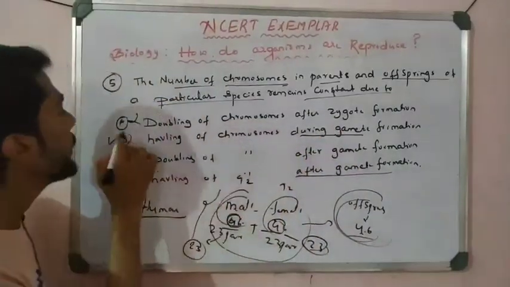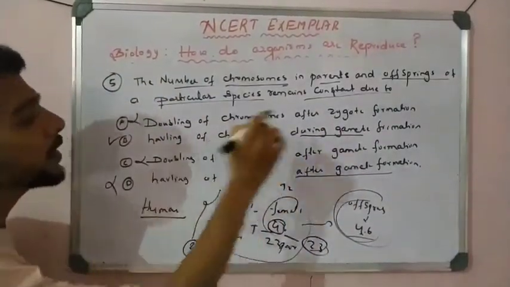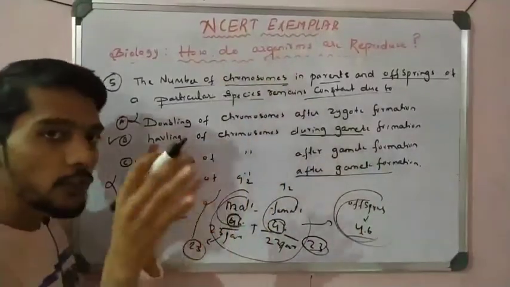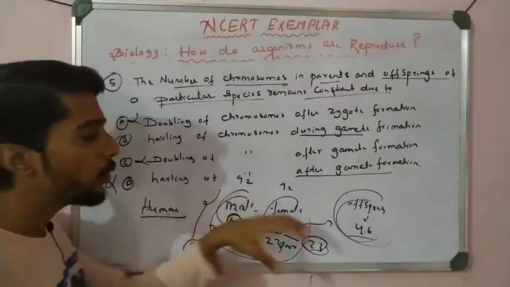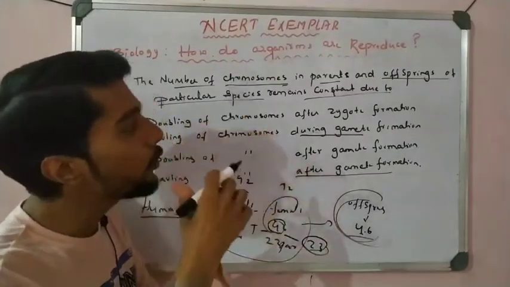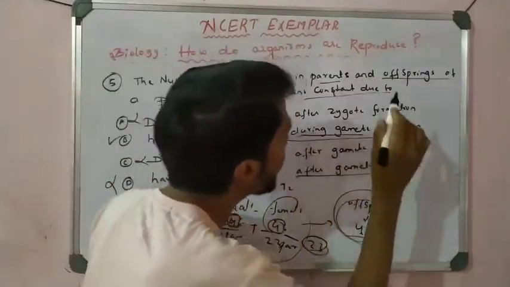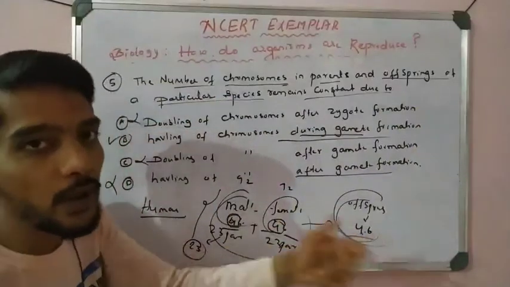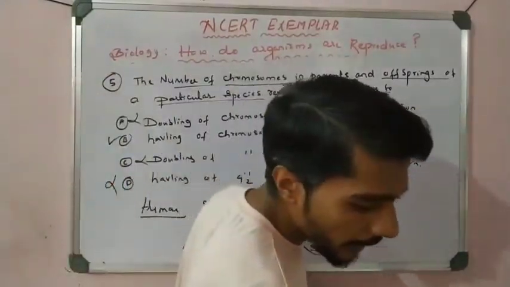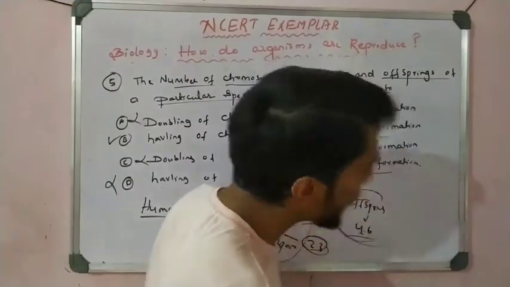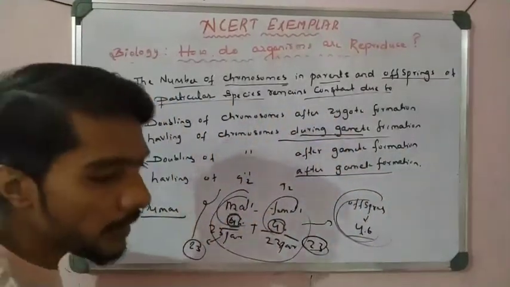So option B is correct, not option C, not after gamete formation, it is during gamete formation.